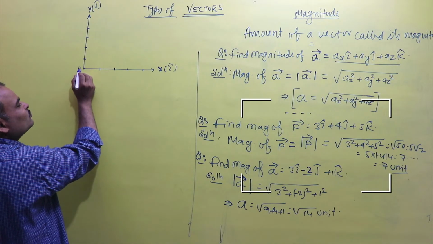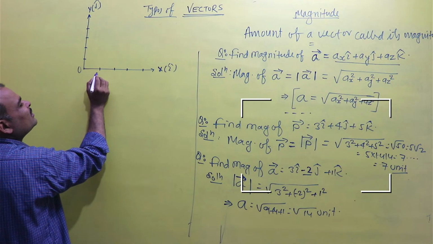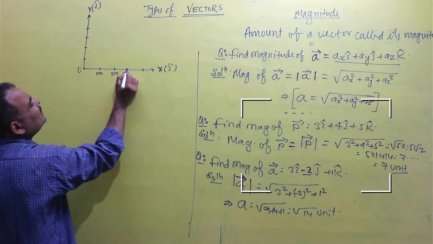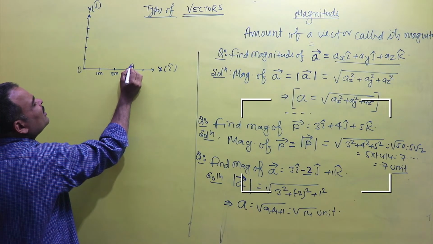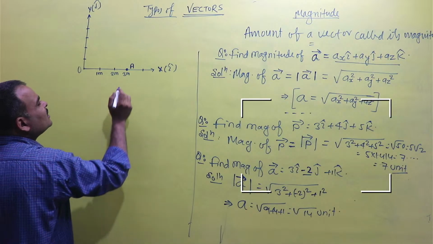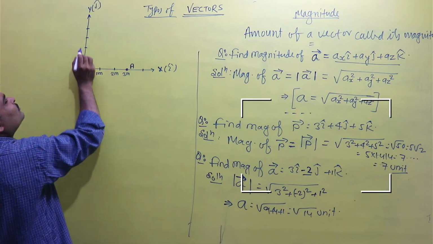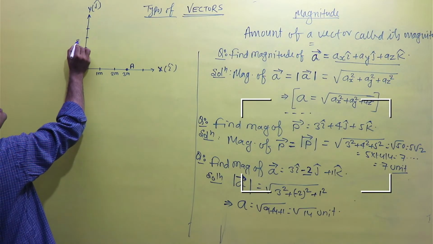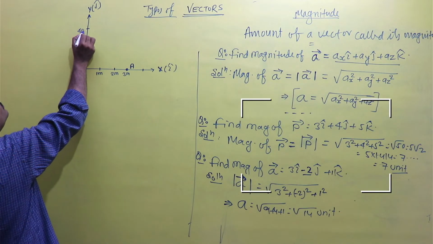Let a man start to move from the origin and appear at the point A, 3 meters away. And again it moves towards the y-axis.